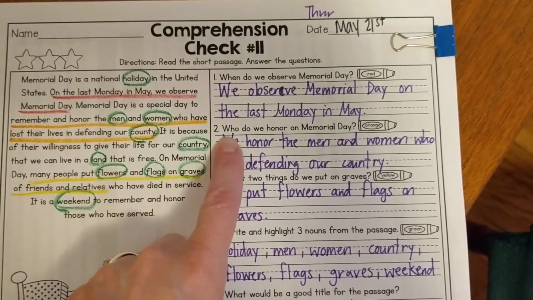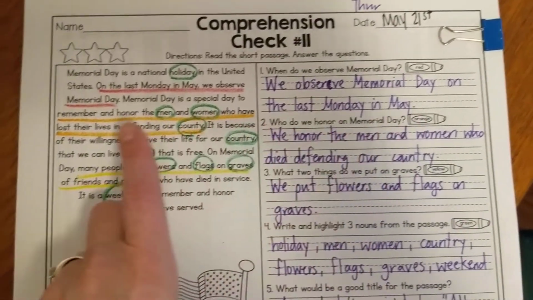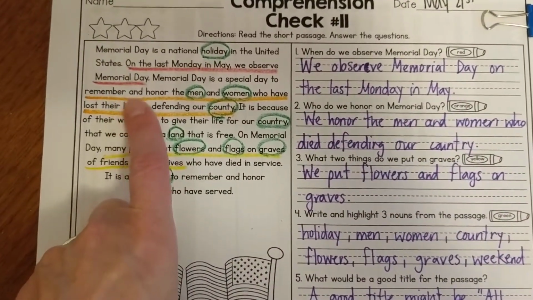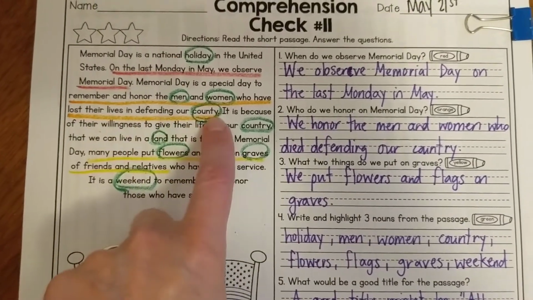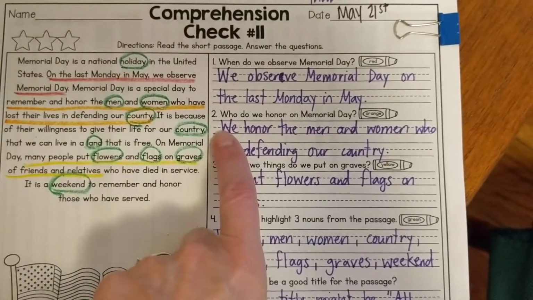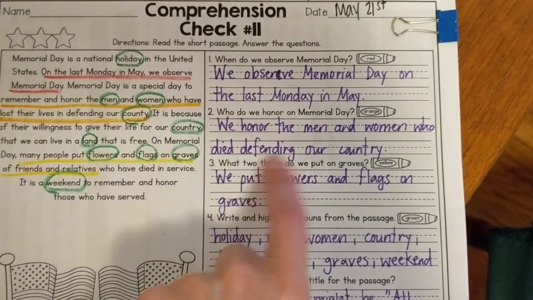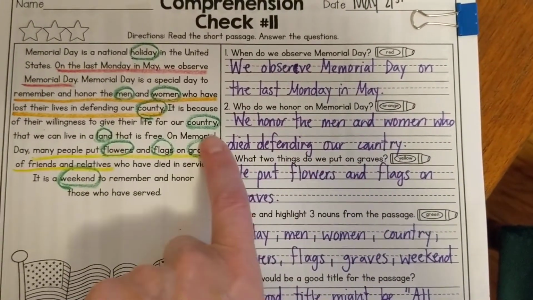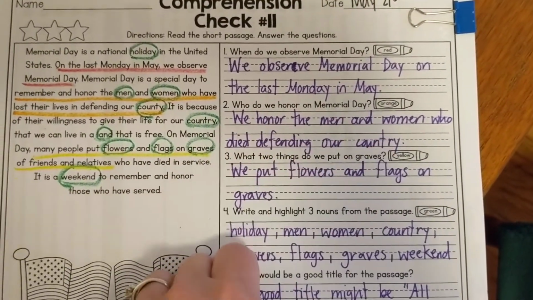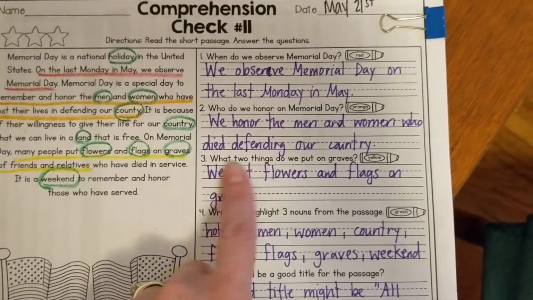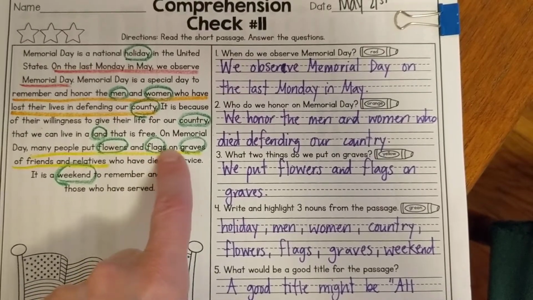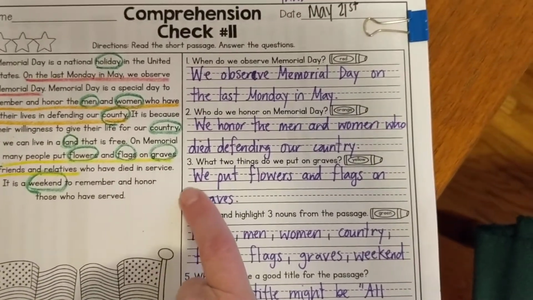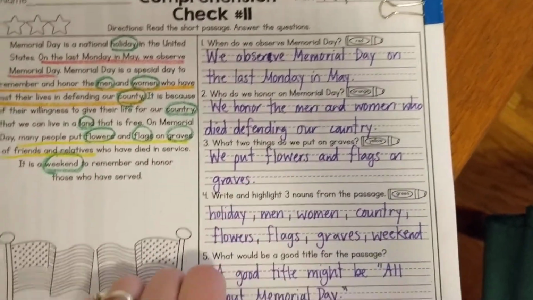Who do we honor on Memorial Day? In orange, over here it says, to remember and honor the men and women who have lost their lives in defending our country. So I said, we honor the men and women who died defending our country. I changed it a little bit just so that I would have room to fit it on these lines here, okay? What two things do we put on graves? It said many people put flowers and flags on graves. So I said we put flowers and flags on graves.